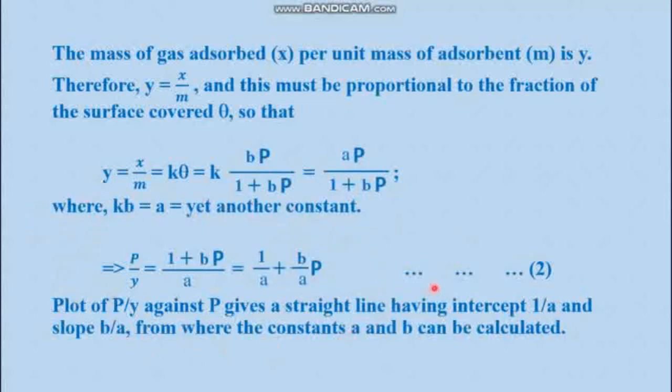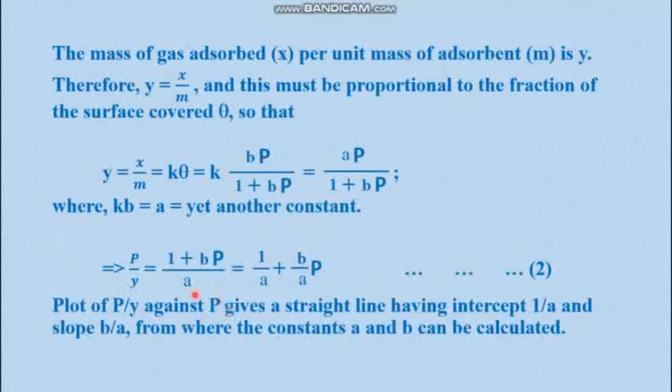Equation 2 is the mathematical form of the Langmuir adsorption isotherm, which can be converged into the Freundlich adsorption isotherm by taking some special cases. And this equation also successfully explains the curve of the adsorption isotherm from the Freundlich equation.